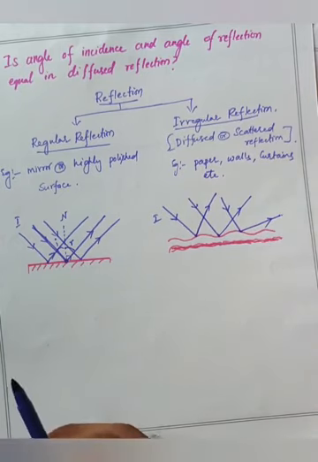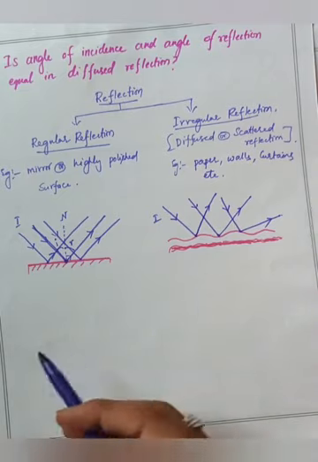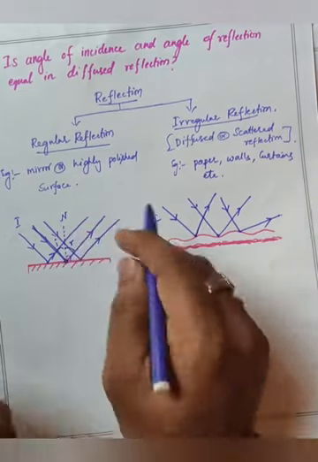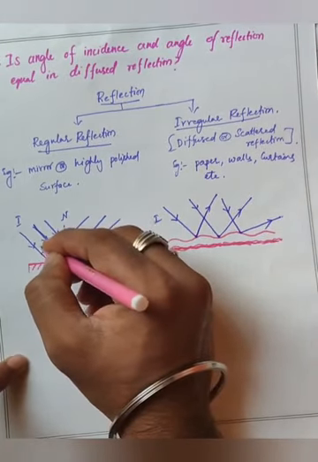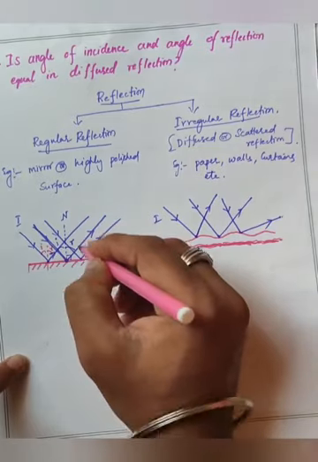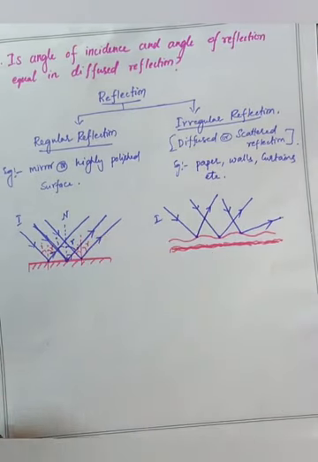So now the exact question is, will angle of incidence be equal to the angle of reflection in this case? So obviously in the previous case we saw that if I draw the normal here, angle of incidence is equal to angle of reflection. So here also I write angle of incidence is equal to angle of reflection. But in this case, what do you think? Of course the answer is yes. So how is it so?